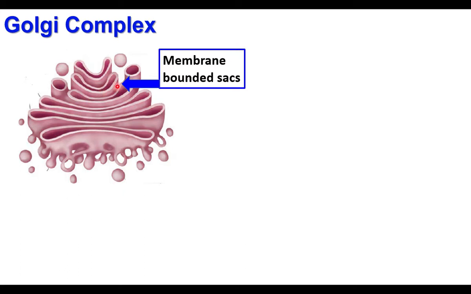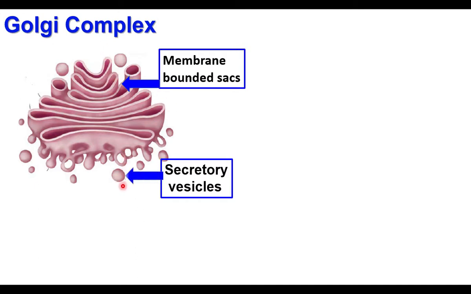So these are membrane bound sacs. In addition to the sacs, there are small spherical structures, small vacuole-like structures called secretory vesicles. Vesicles are small vacuoles, small ball-like structures. Now let us see the functions of the Golgi complex. These two, the membrane bound sacs and secretory vesicles, together form the Golgi complex.